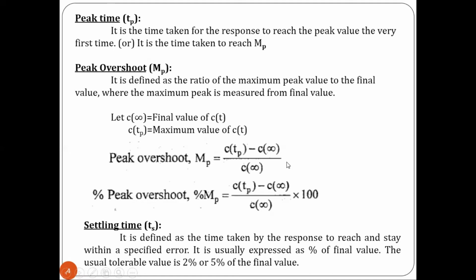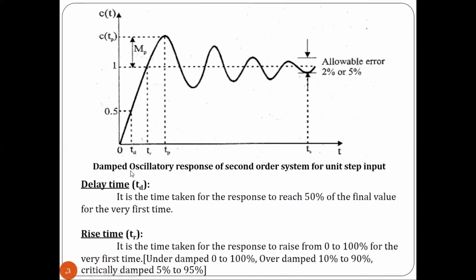Next we have settling time. Here we can see the settling time, where Ts represents the settling time. It is defined as the time taken for the response to reach and stay within a specified error. It is usually represented as 1% of the final value.